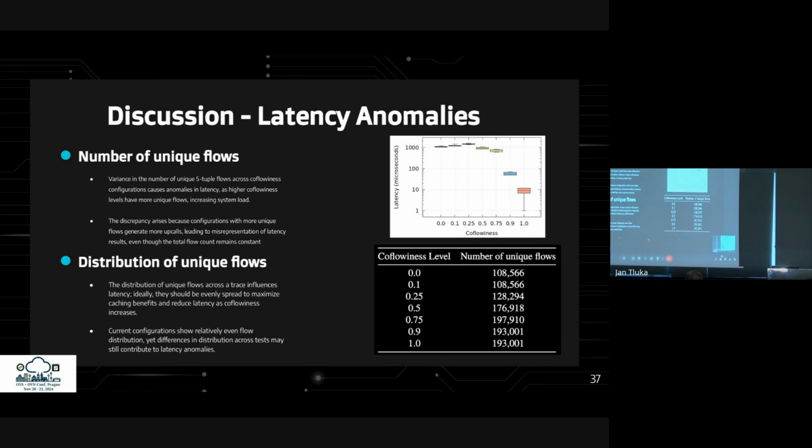The upper figure shows an anomaly for the 0.25 coflowiness value. Additionally, while the distribution of unique flows is relatively even, small differences across tests can still contribute to these anomalies and impact caching efficiency and latency.